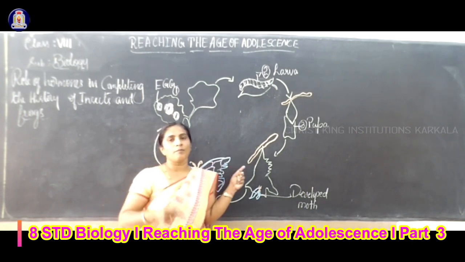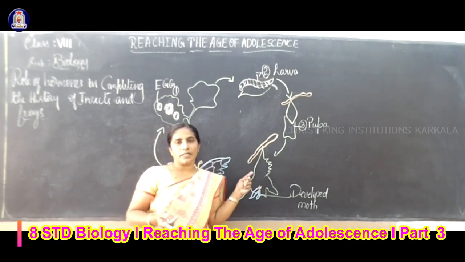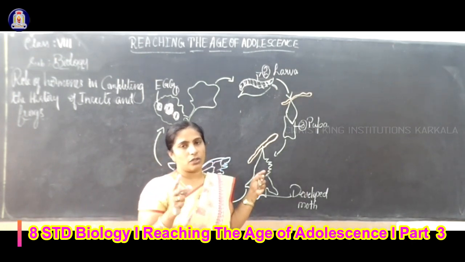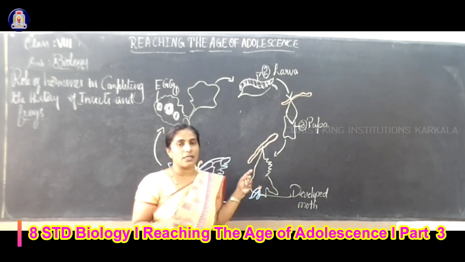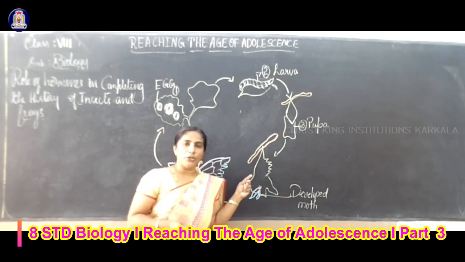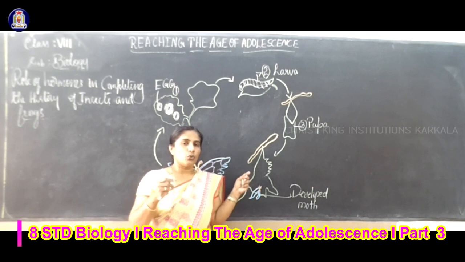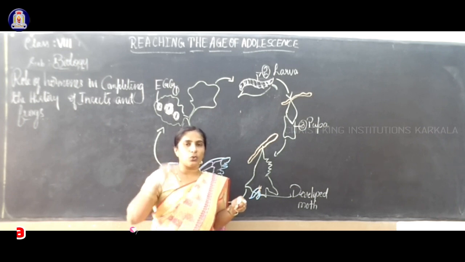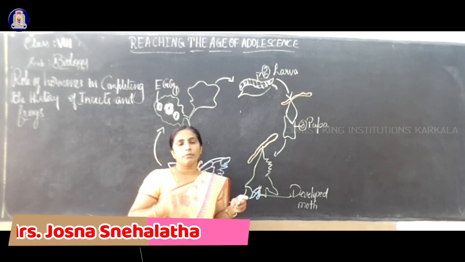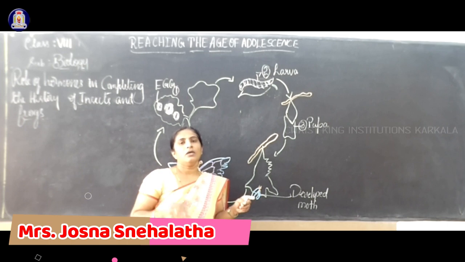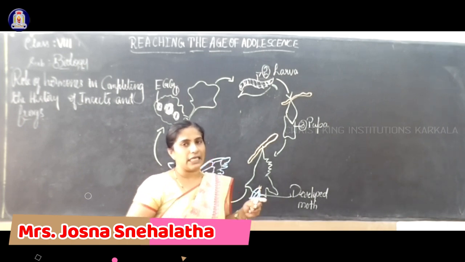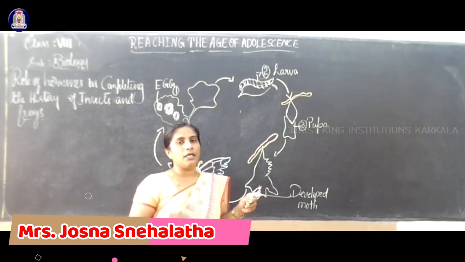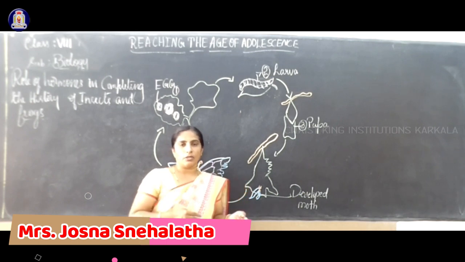Thyroxine is made of an amino acid and iodine, especially iodine. It will control all our metabolic activity. Metabolic activity, physical and mental development, everything is controlled by thyroxine. If it is more or if it is less, what will happen?